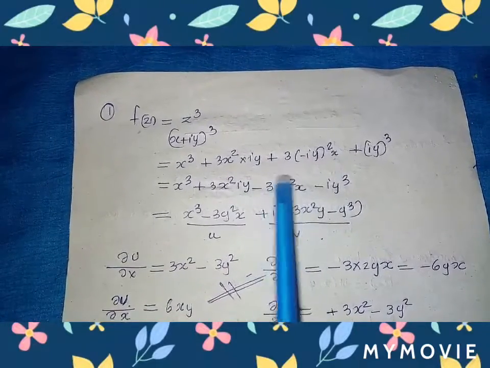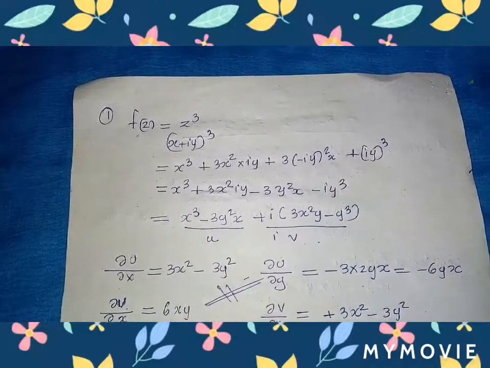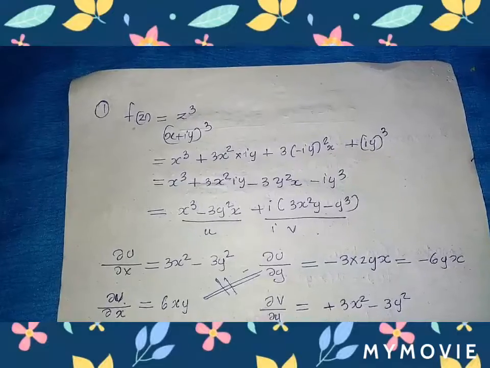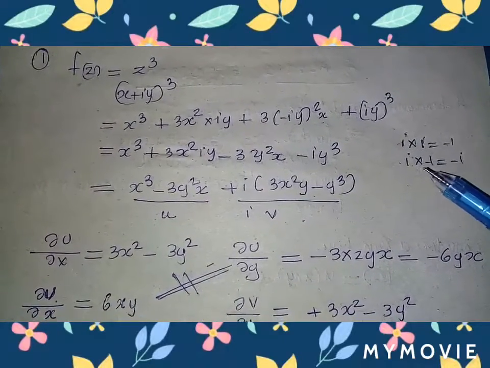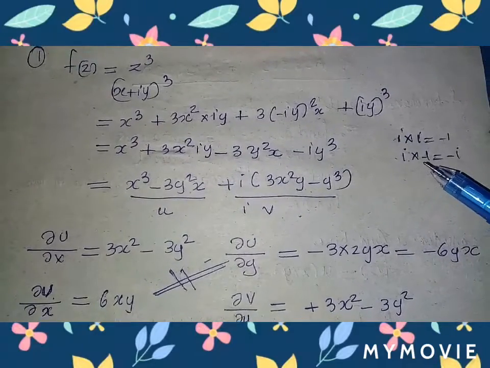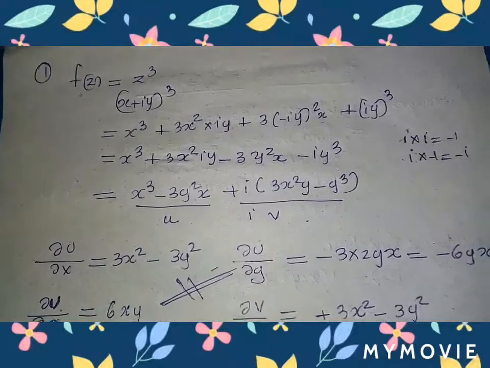So 3 minus 3 y square x, and here also i cube, that is i into i, that is minus 1 into i, so minus i y cube.